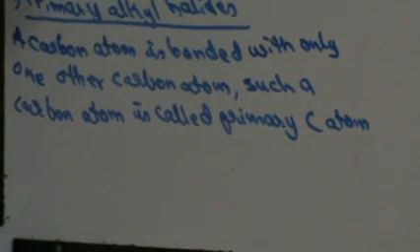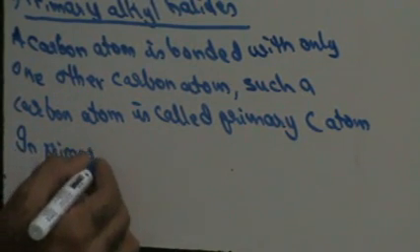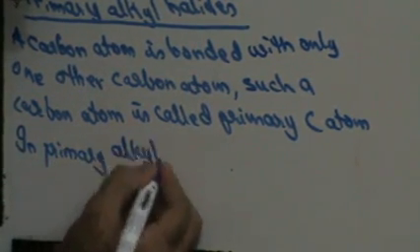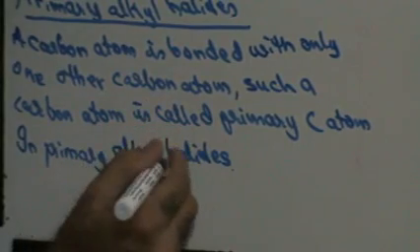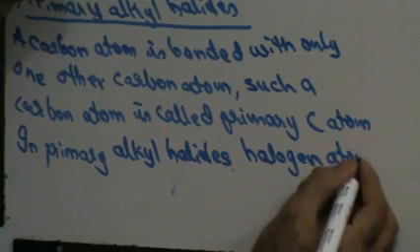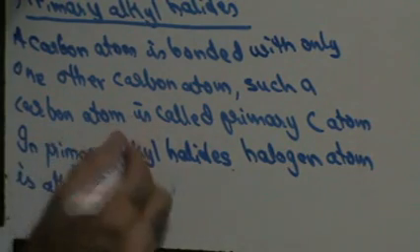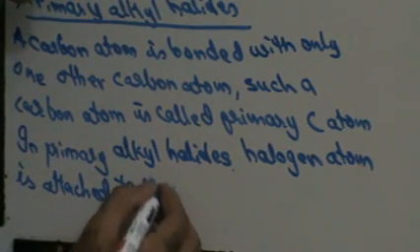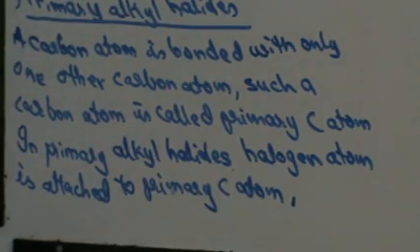Right? Now, in primary alkyl halides, the halogen atom is attached to the primary carbon atom. So when the halogen atom is attached to a primary carbon atom, then it is called a primary alkyl halide. Fine, do we get this thing here?